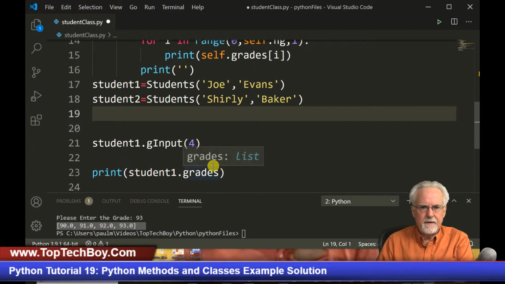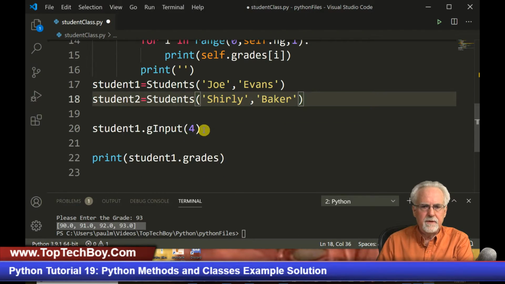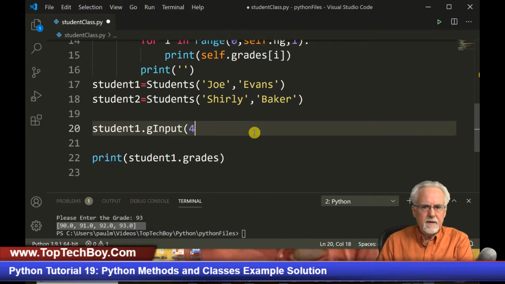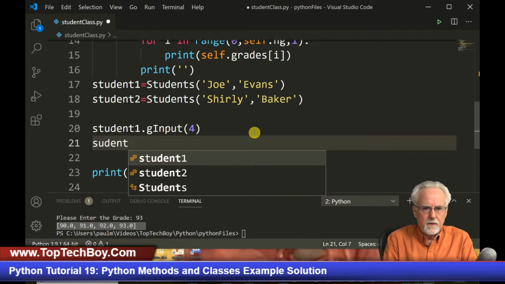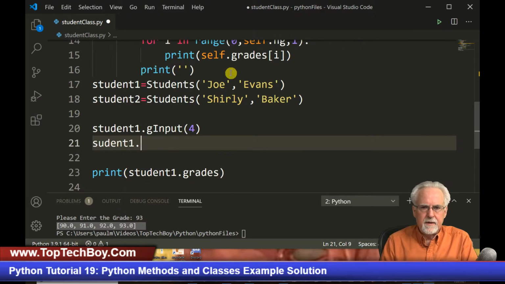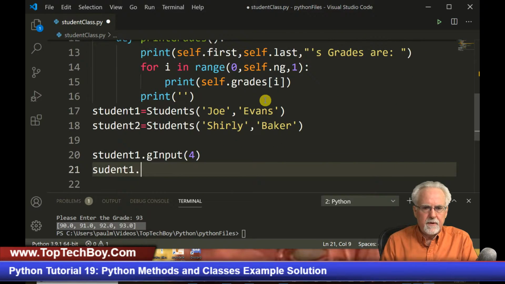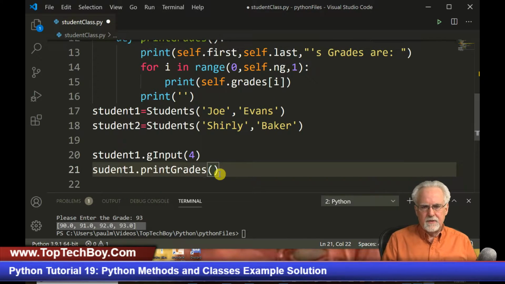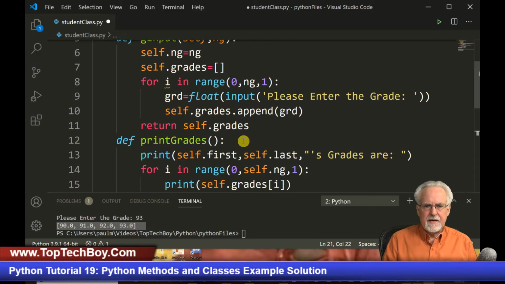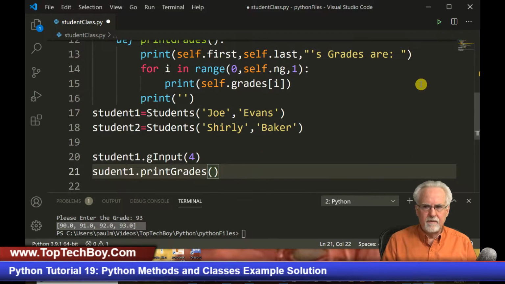Let me get rid of that. Okay, so we're just going to go student 1, student 2. We're going to come here and we've input the grades. Now what we want to do is student 1 dot, what do we call that thing? Print grades. And then we're calling a method, so we need to put these parentheses, but we don't have to pass it anything because it should already know everything that it wants.